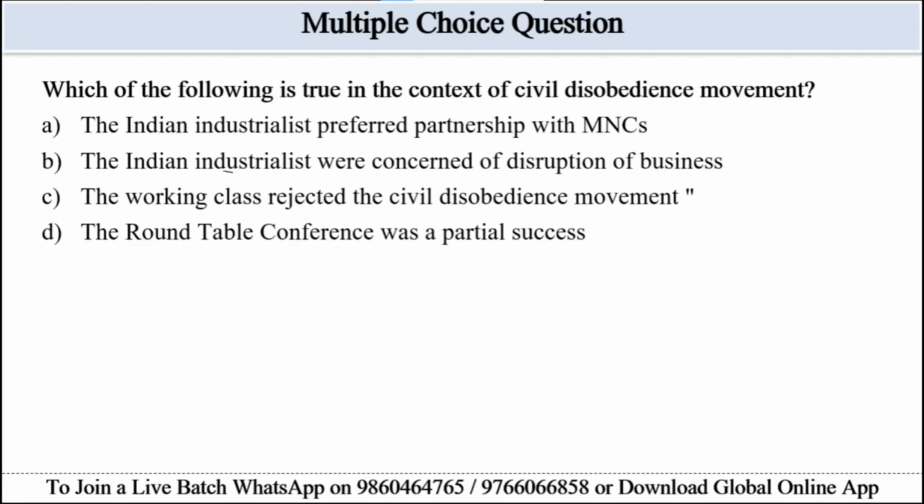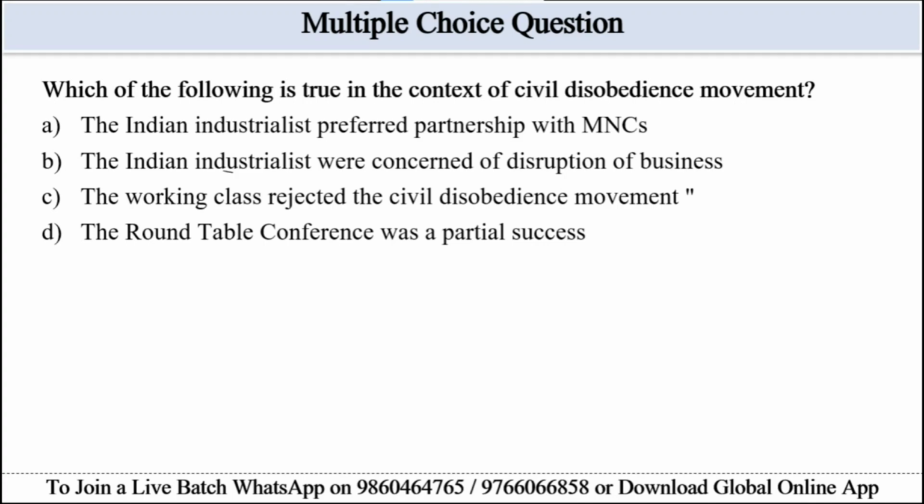So we can eliminate some options from this question, such as option A, preferred partnership with MNCs. It is not mentioned in this passage. Option C can be eliminated.